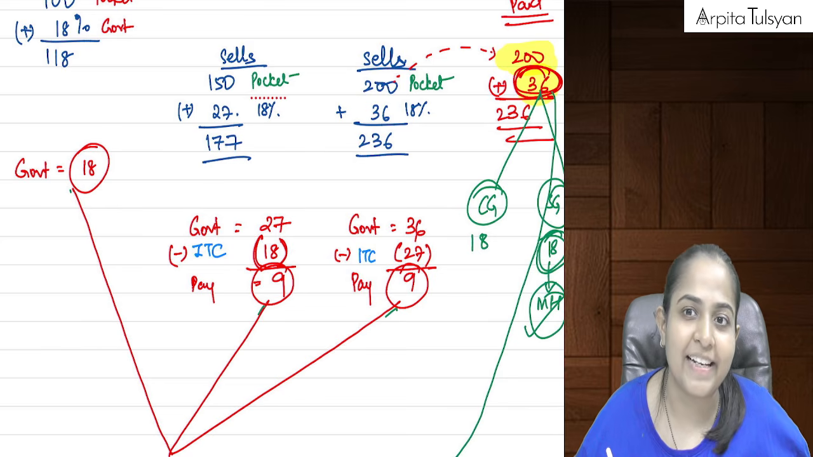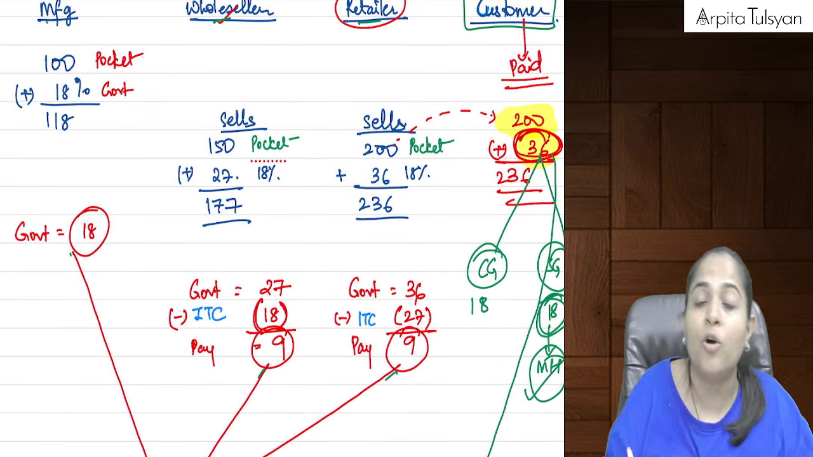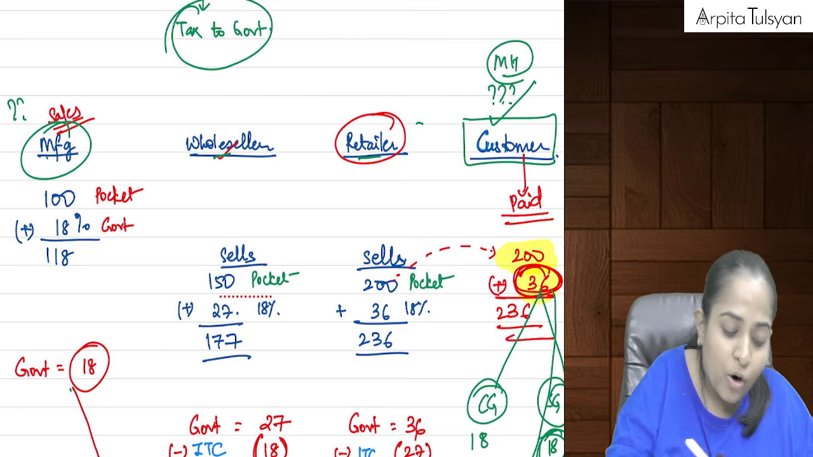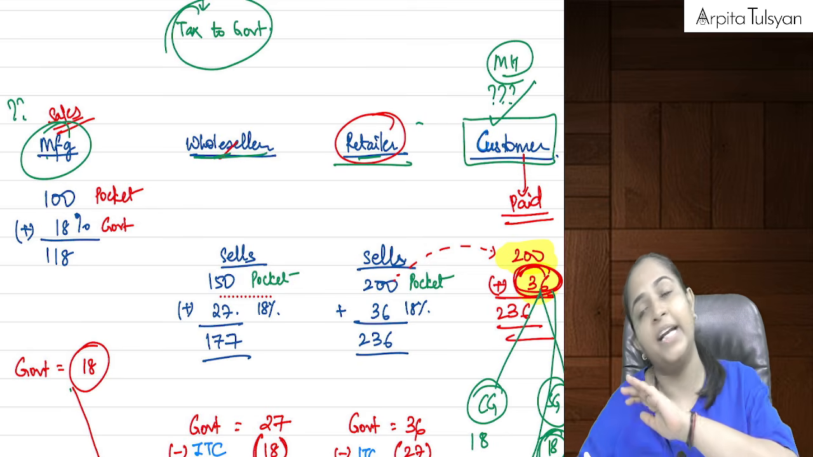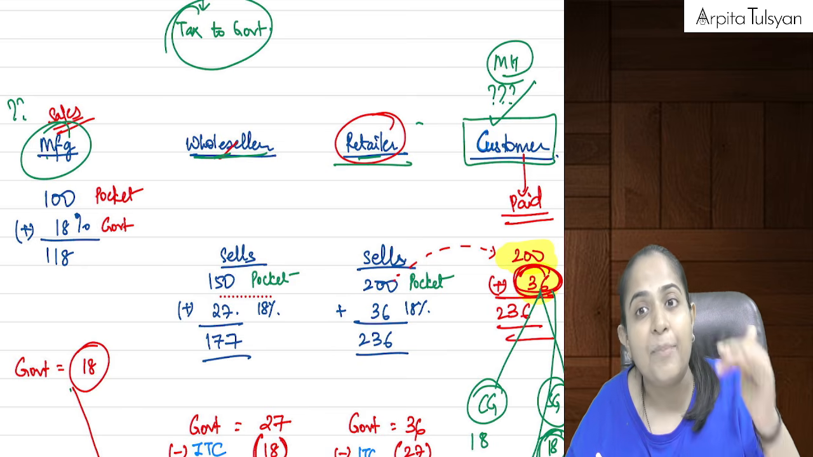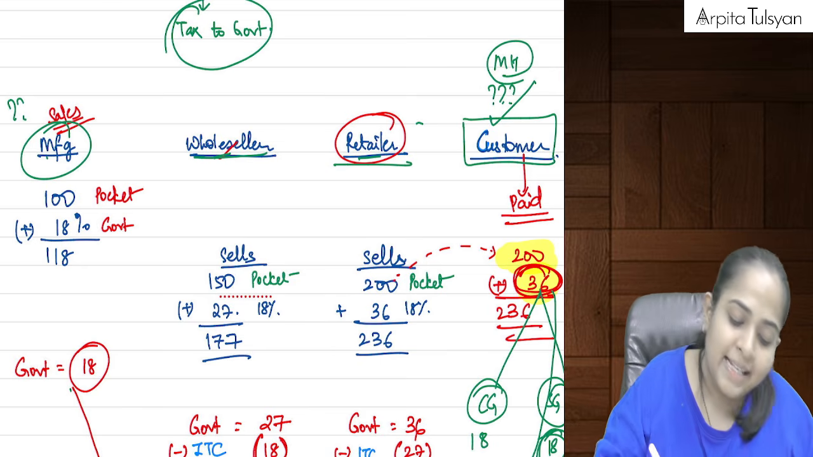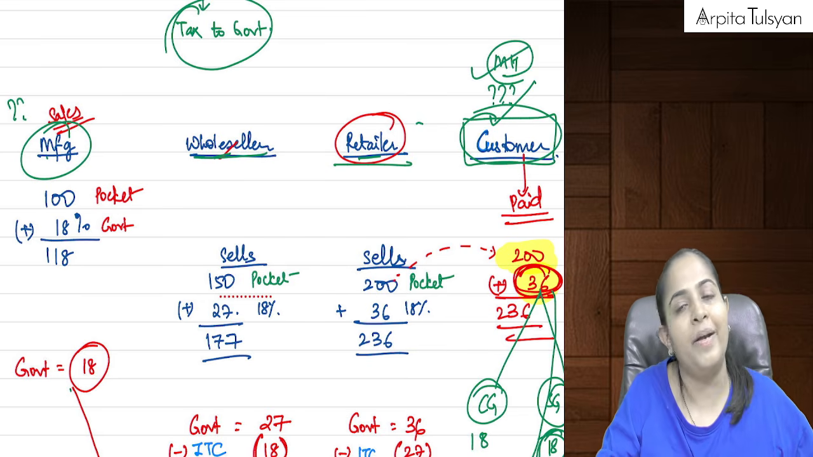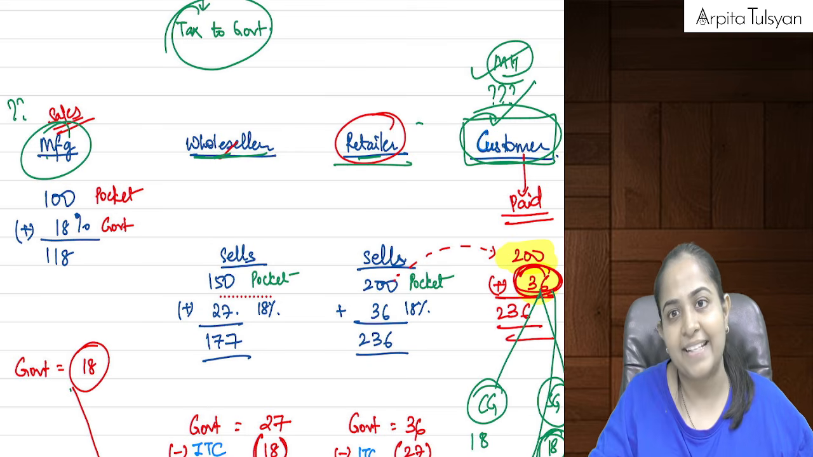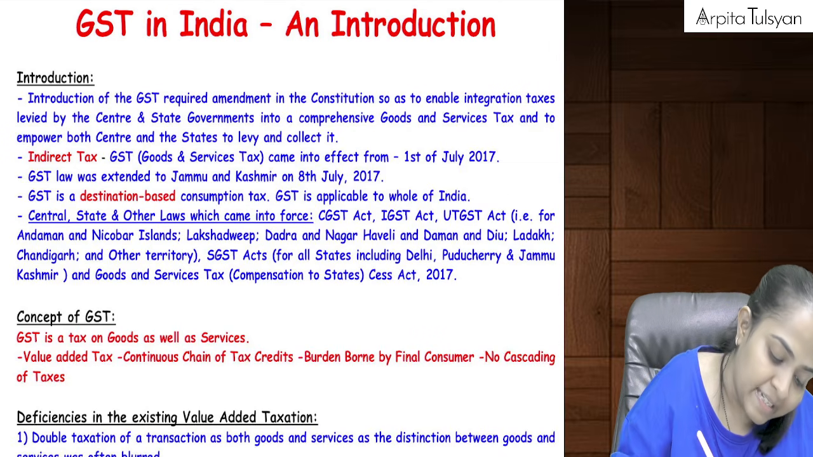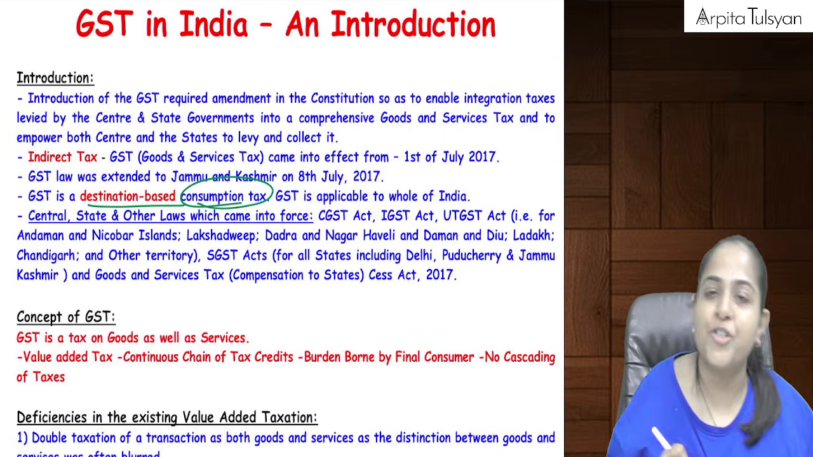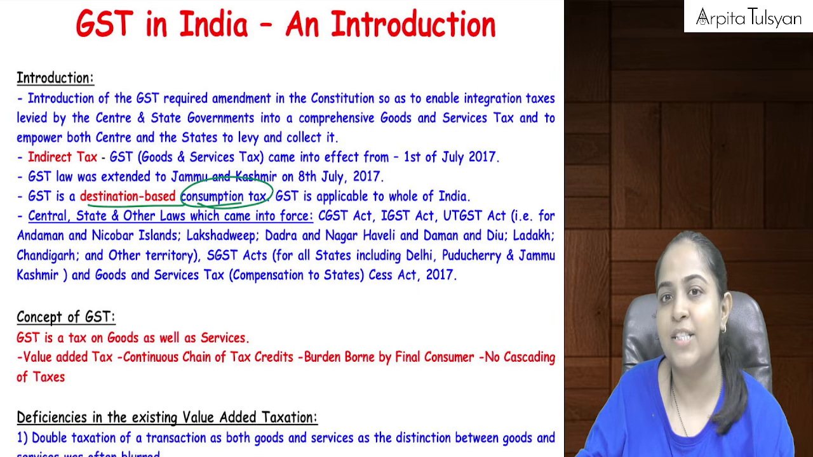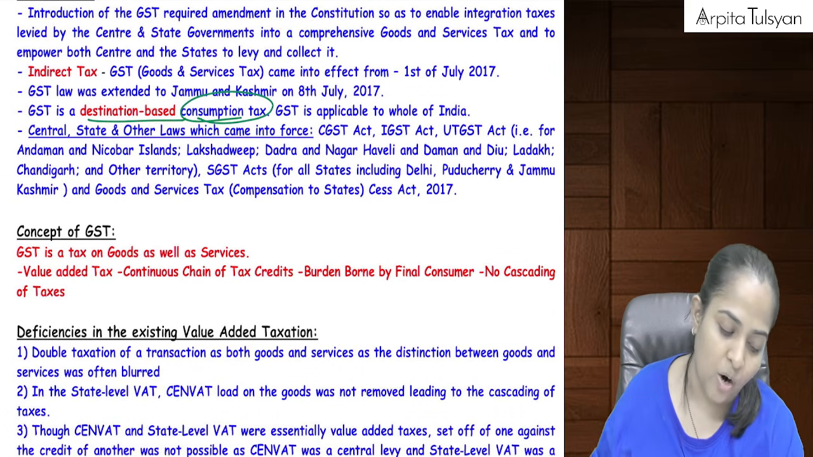I hope I am very clear till here, everyone. That's why we say it is not an origin based tax. Where the manufacturer is situated, that is irrelevant. Where the other middle persons are located, that is irrelevant. What matters is the ultimate destination of that particular product. Let's say the product is consumed in Maharashtra itself. Then in that case, the Maharashtra government is going to get that share of tax. Hence this is called a destination based consumption tax, means where it is going to get consumed, that government is going to get the revenue out of it.